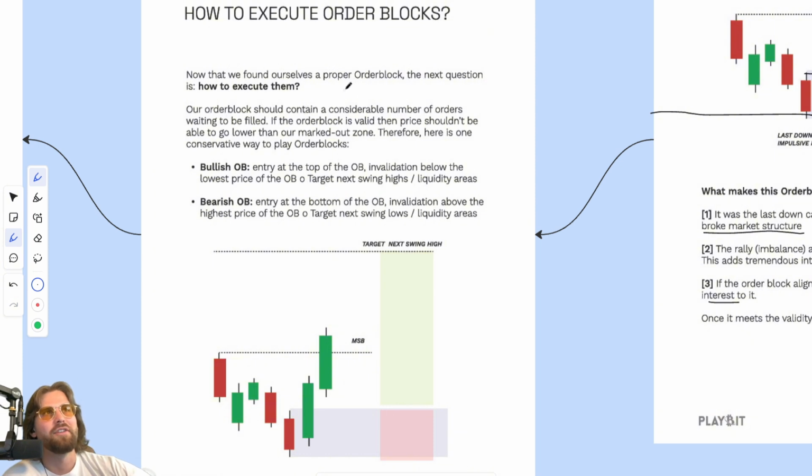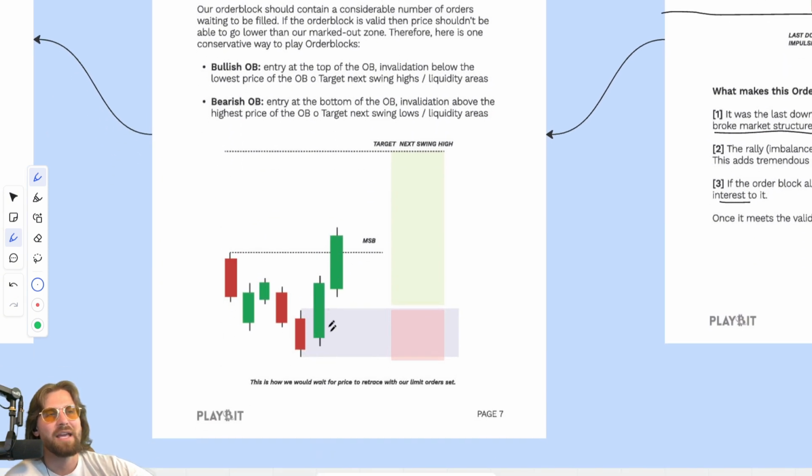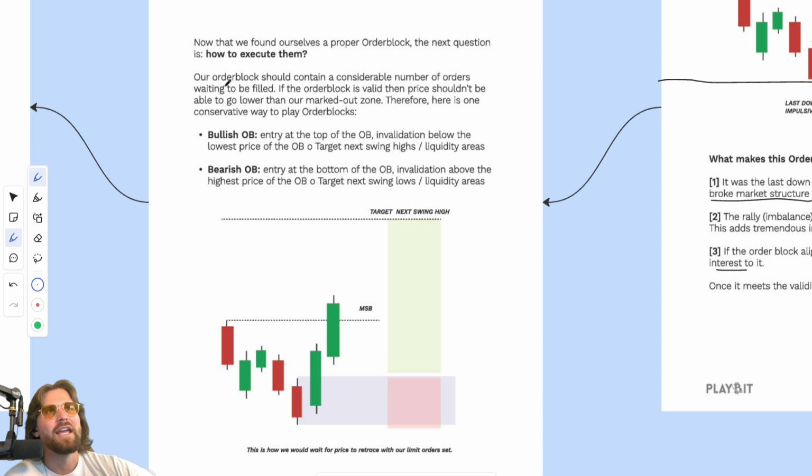Well, now that we found ourselves a proper order block, the next one is how do we execute? So here's the same time frame as we just showed you before. An order block should contain a considerable number of orders waiting to be filled. If the order block is valid, then price shouldn't be able to go lower than the marked out zone. Therefore, here is one conservative way to play order blocks. And in this example, we have a bullish one, so we'll talk about bullish order blocks.